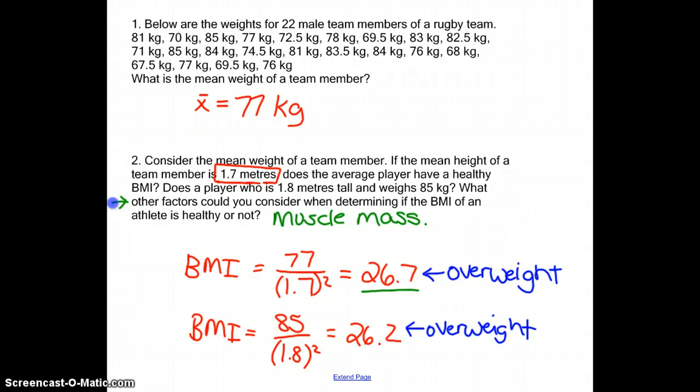BMI is not always the best interpretation of whether somebody is healthy or unhealthy because, again, the height has such a big impact. Also, really, weight doesn't matter. It just depends on how fit you are, things like that.